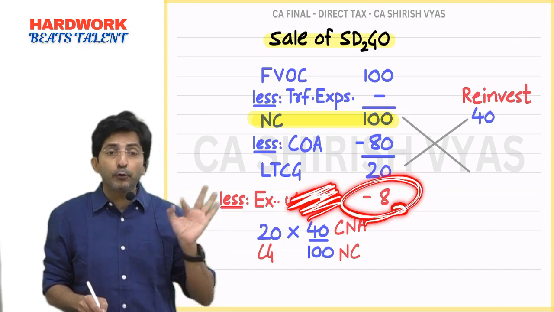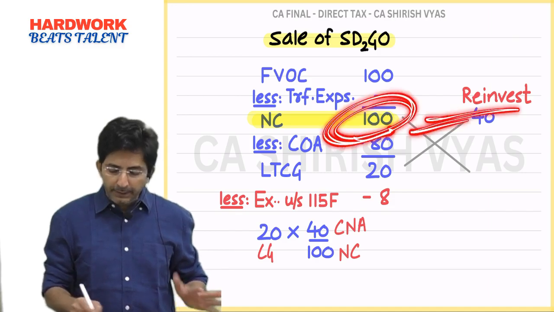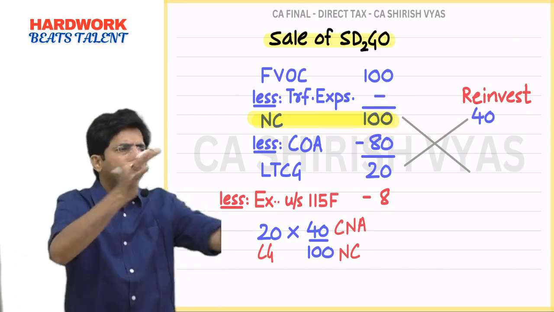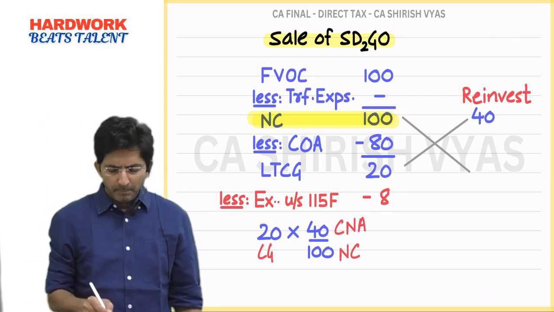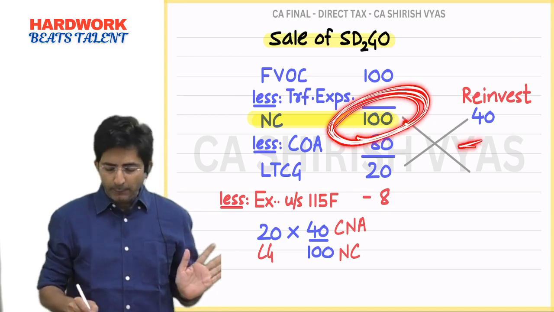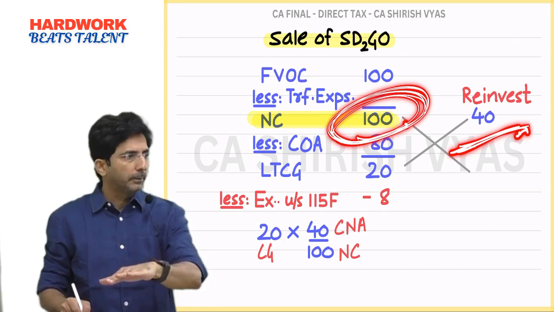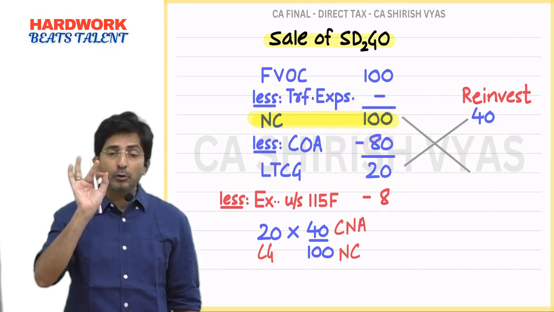Same as 54F. If the net consideration was fully reinvested, means one Sadgo you sell and the full amount you reinvest in another Sadgo, then complete exemption. But if you receive 100 by selling Sadgo and invest only 40 in new Sadgo, you reinvested only 40%, so capital gain will be 40% exempt. The formula is ditto same as 54F.